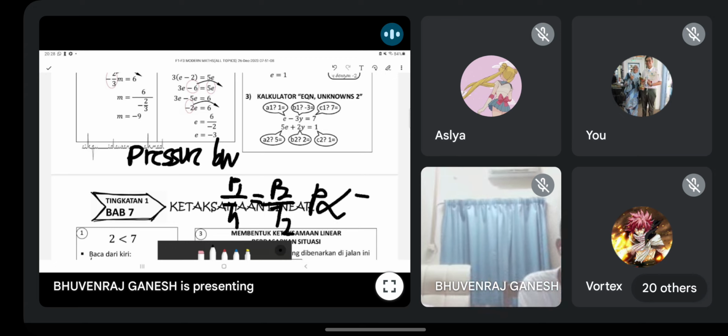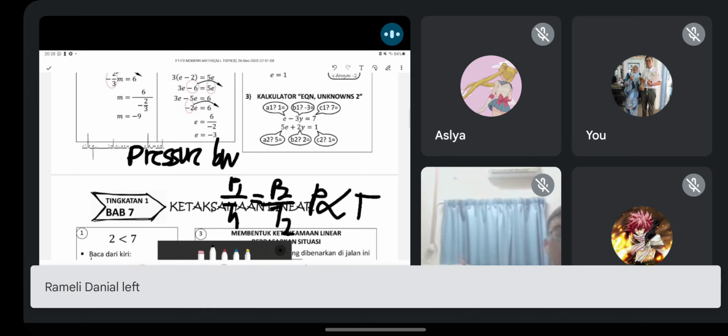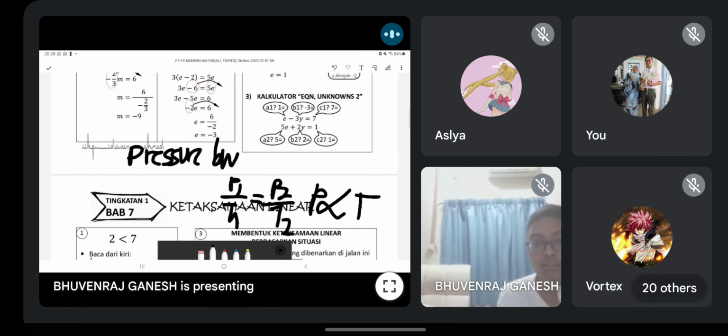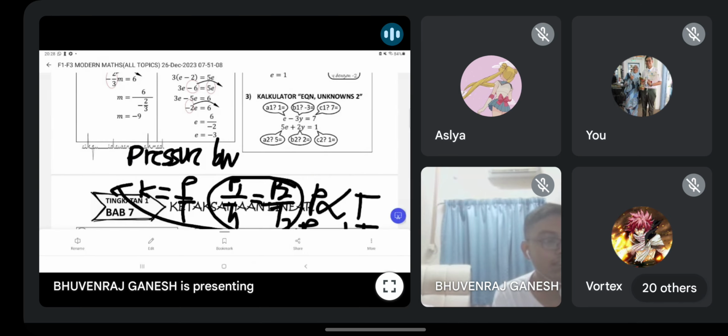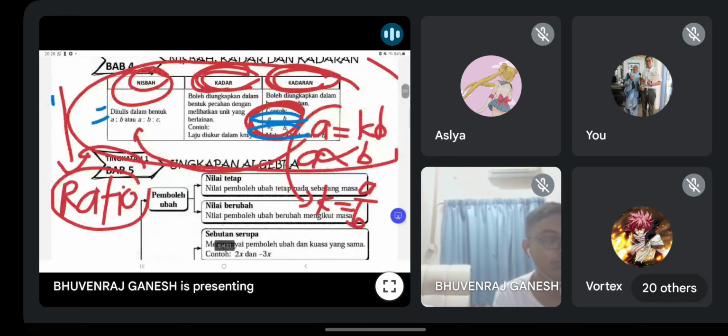P is directly proportional to T. P berkadar langsung dengan T. Am I right? That's why you get P equals to KT. That's why you get K equals to P over T. Ini sebab datang macam ni. This is how you get this one. Am I right? So this is the exact thing they show you over here. Ini adalah benda yang sama saja. This one.